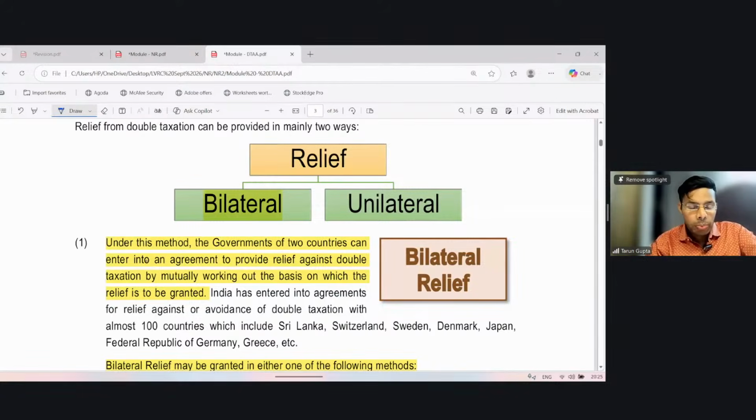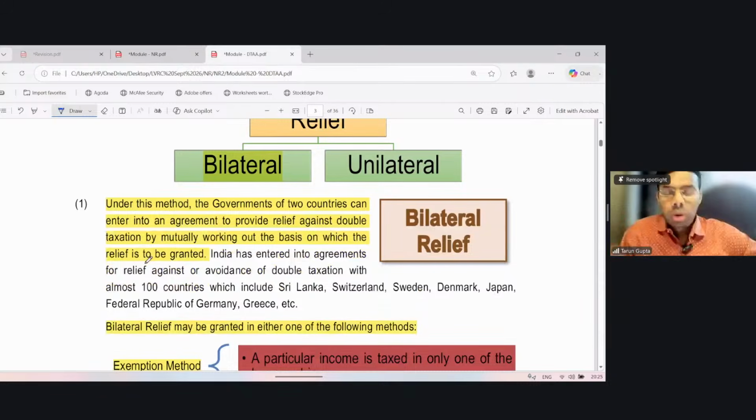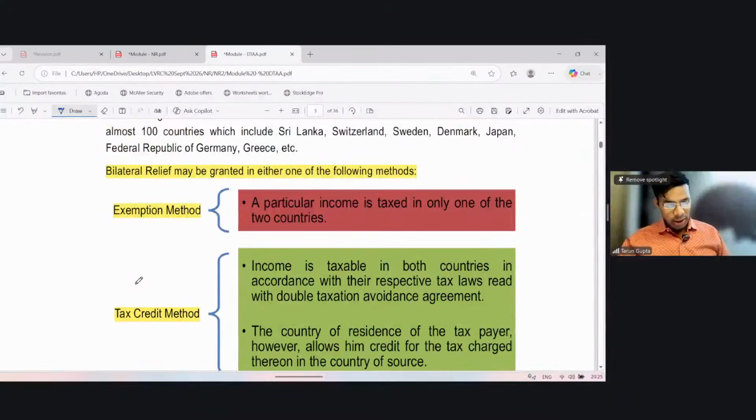So in case of bilateral relief, under this method, the governments of two countries can enter into an agreement to provide relief against double taxation by mutually working out the basis on which relief is to be granted. So both the countries decide. Now bilateral relief can also be divided into two parts. The relief can be provided either through exemption or through credit. There is an exemption method and there is a tax credit method. Exemption method means a particular income is taxed in only one of the two countries and it is exempted in the other country. There is no double taxation.